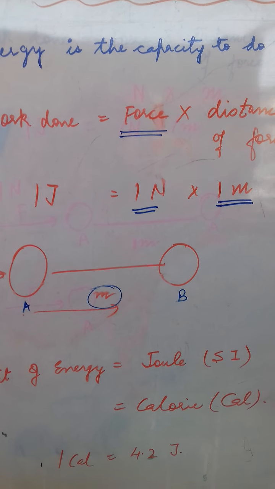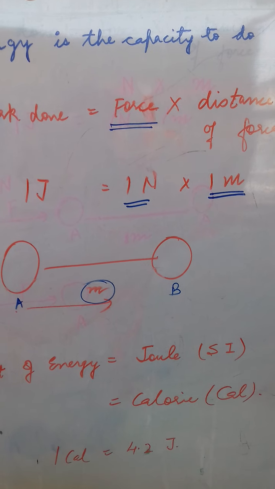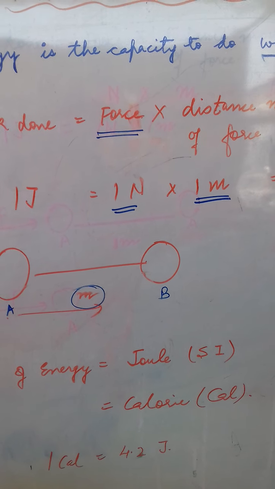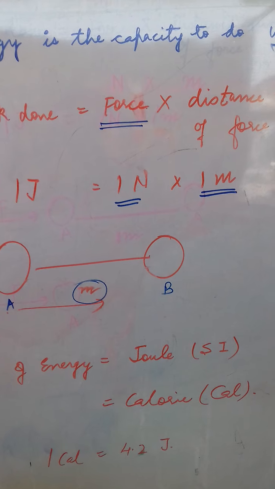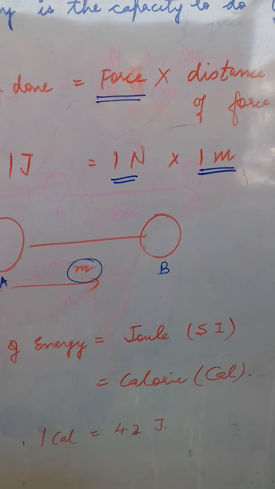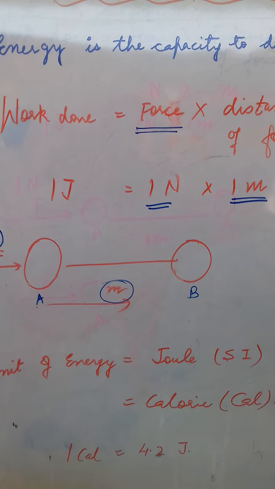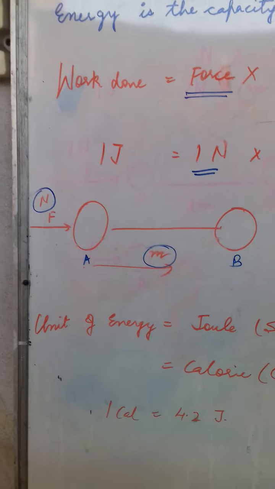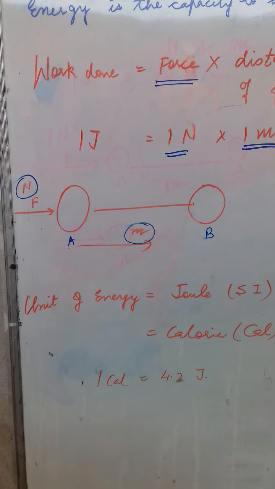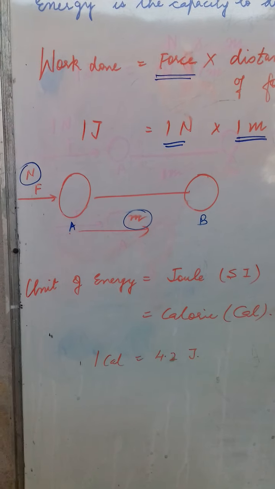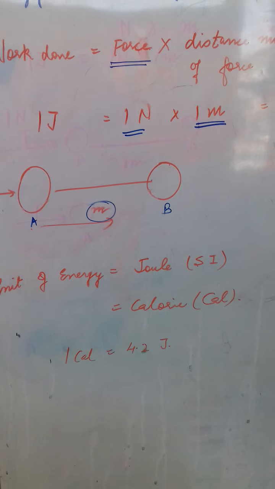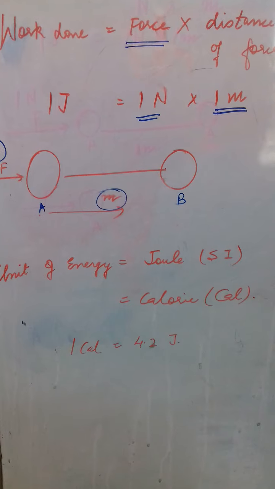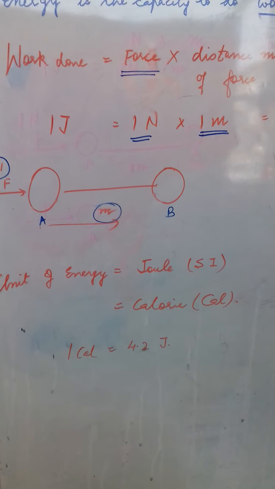So 1 joule of work is said to be done when a force of 1 Newton moves a body by a distance of 1 meter in the direction of force. So the SI unit of work is joule. Now see the unit of energy. The SI unit of energy is joule and other units are calorie, which can be written as cal. Okay, and 1 cal is equal to 4.2 joule.